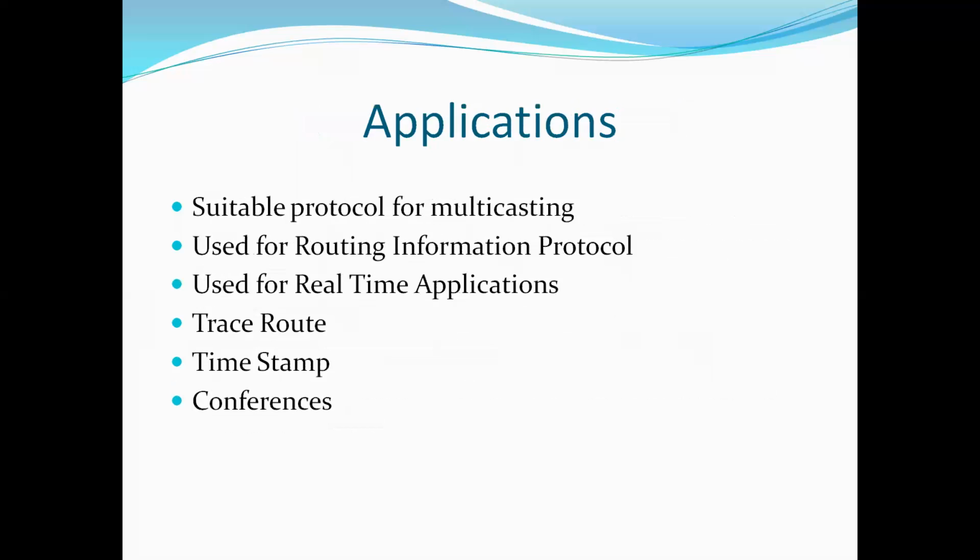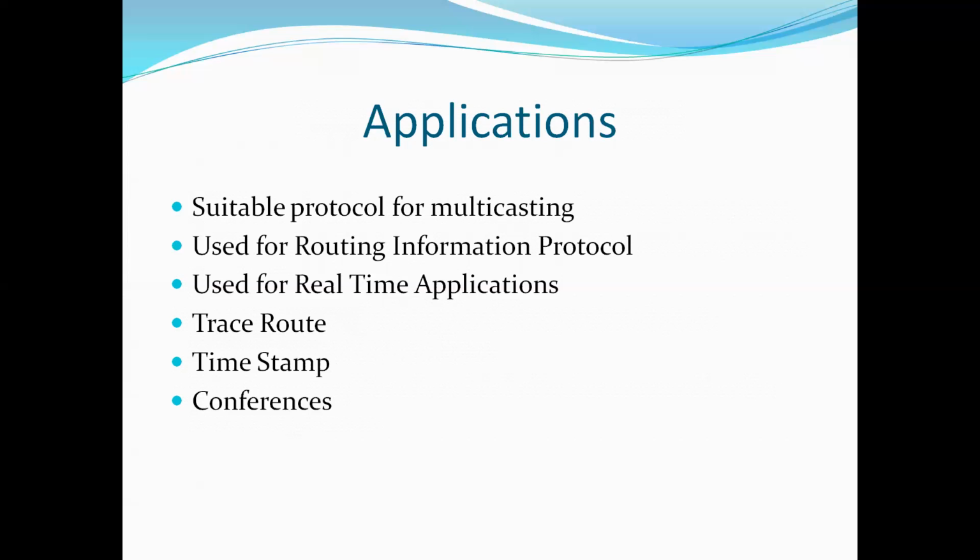The next is applications of UDP. The applications of UDP are: it is a suitable protocol for multicasting, used for routing information protocol, used for real-time applications, traceroute, timestamp, and conferences. In detail, I will explain about the applications of UDP. The simple, unreliable transport layer protocol in the internet is called the User Datagram Protocol.